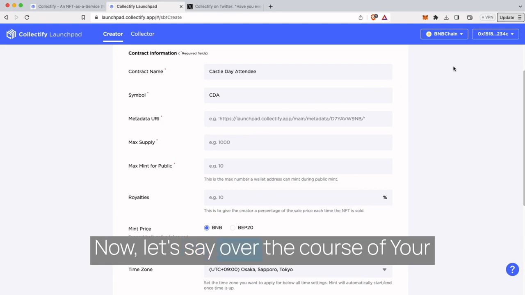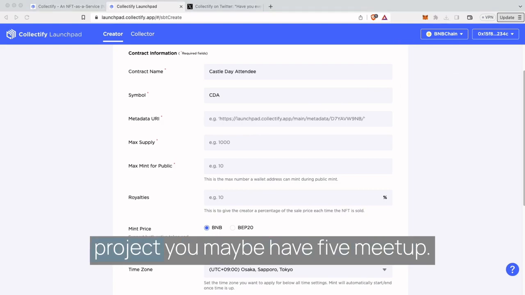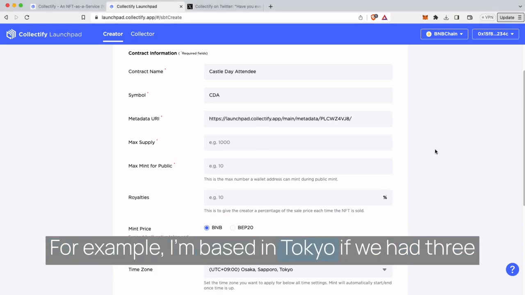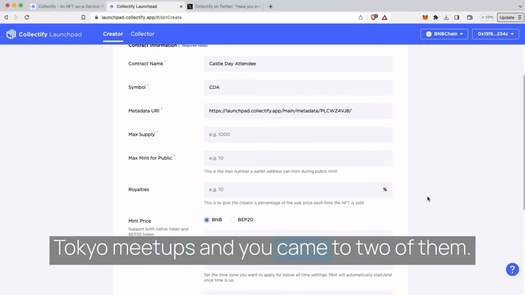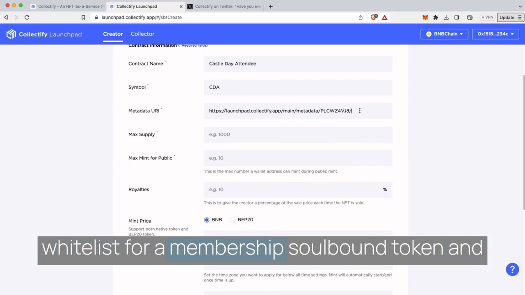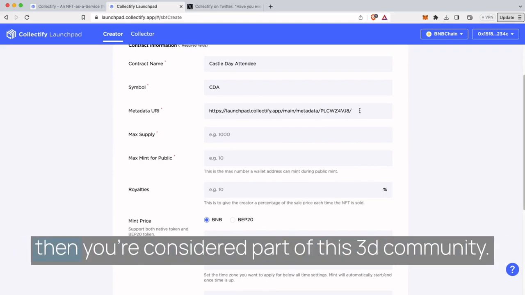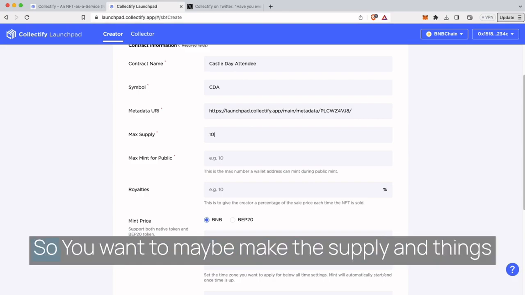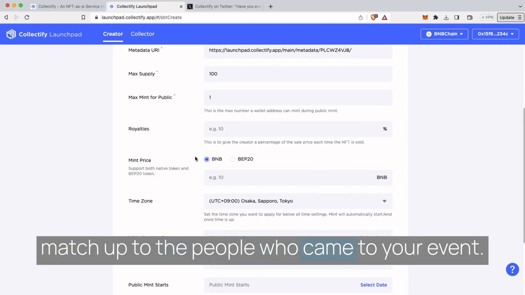Now, let's say over the course of your project, you maybe have 5 meetups. For example, I'm based in Tokyo. If we had 3 Tokyo meetups and you came to 2 of them, using these POAPs you could get onto an additional whitelist for a membership soulbound token, and then you're considered part of this 3D community. That's just one idea, right? So you maybe want to make the supply and things match up to the people who came to your event.